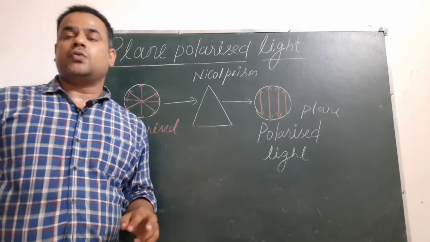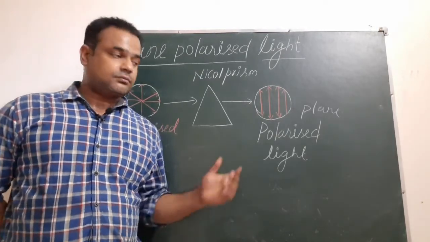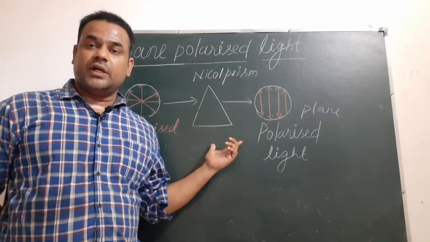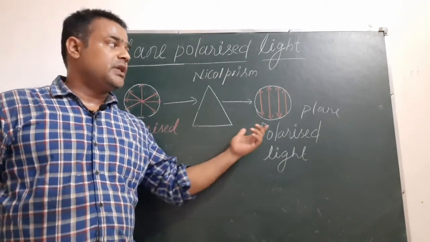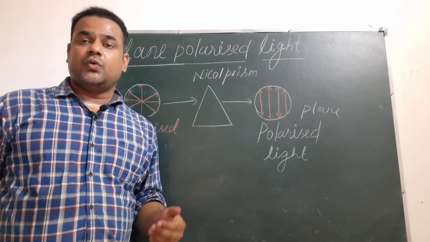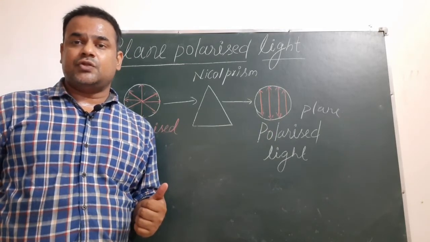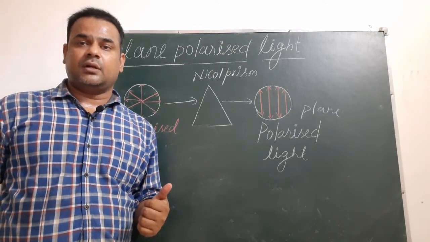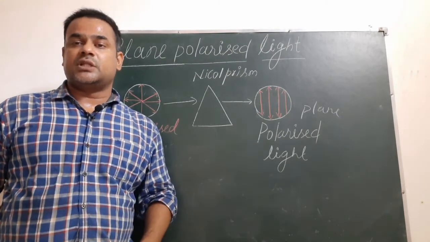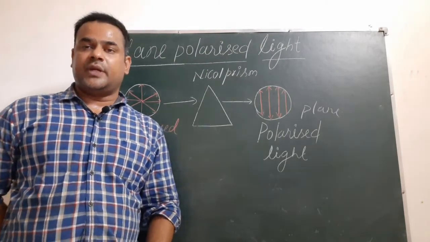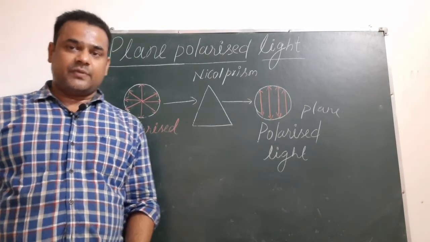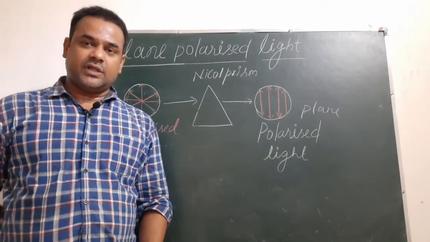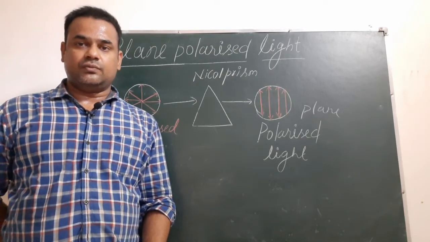In your syllabus you need not study the functioning of the polarimeter, but you should know which instrument is used for measuring the rotation of plane polarized light. That instrument is the polarimeter. So I hope you have understood this concept of plane polarized light and optical rotation, and you can combine it with the nucleophilic substitution reactions SN1 and SN2.